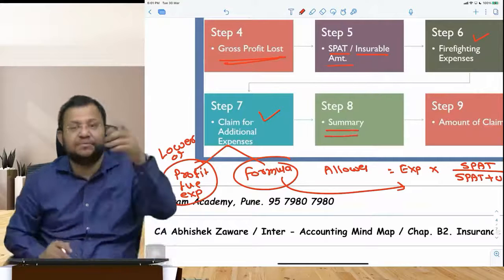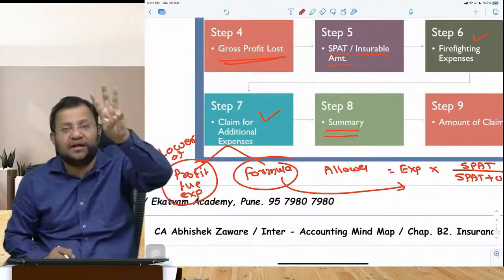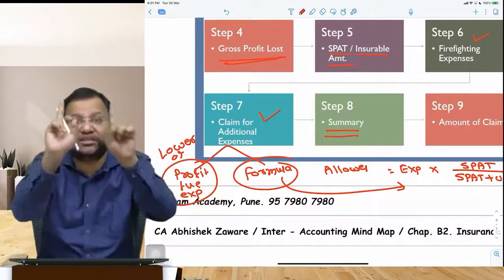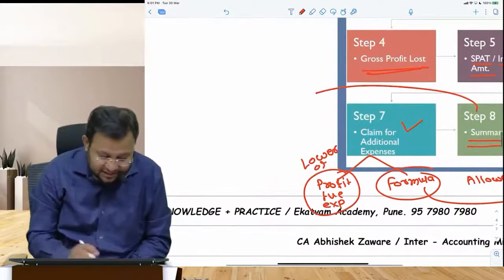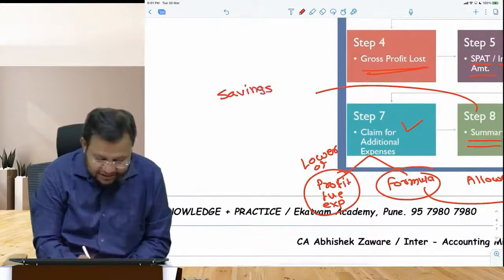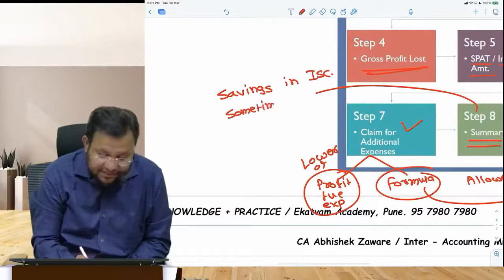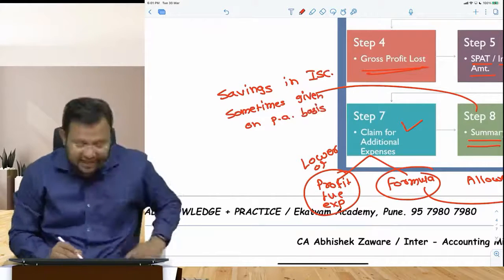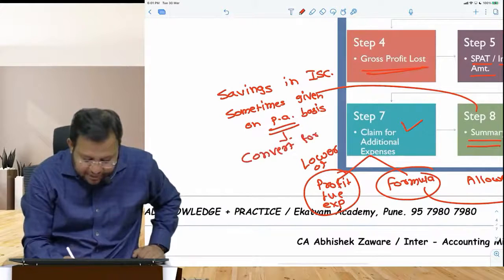Then you make a summary. Summary is gross profit lost, add claim for firefighting expenses, add claim for additional standing charges, less saving in insured standing charges. Do not take savings in total charges, savings in insured standing charges only. Sometimes examiner gives these savings on per annum basis. If per annum is given and your indemnity period is 3 months, then convert it for indemnity period. So convert for indemnity period.